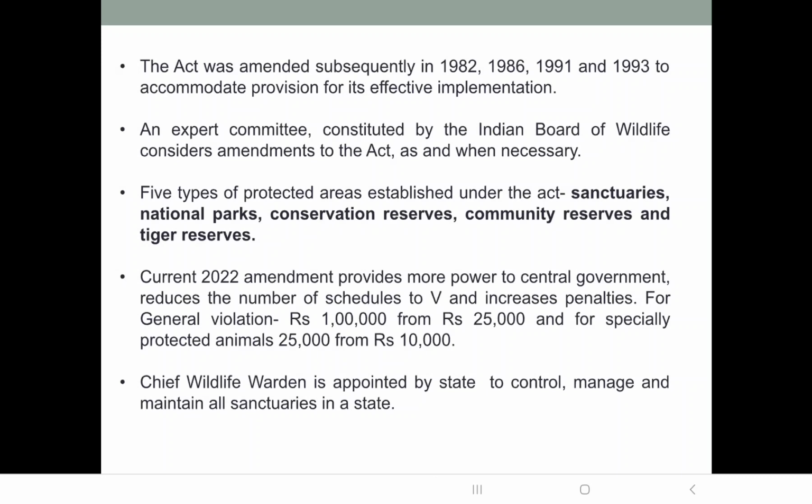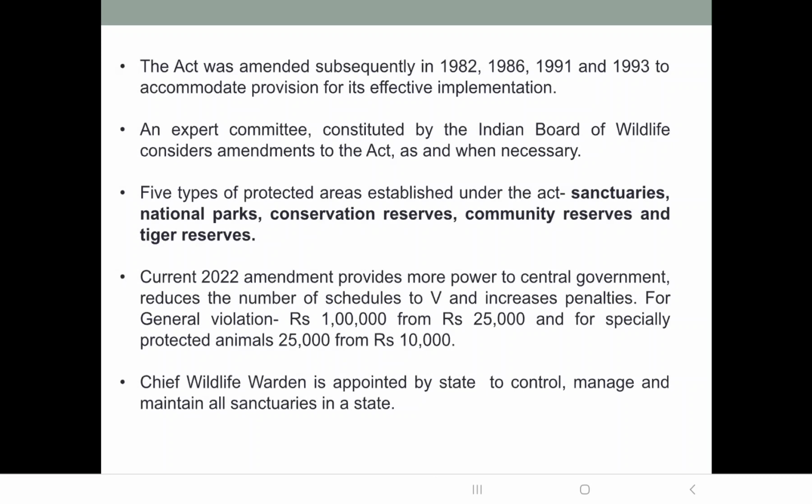Then biologists and researchers are also permitted in the sanctuary if they want to study an area in the sanctuary and its inhabitants, and what wild animals or plants inhabit a particular sanctuary. If they want to study, then biologists and researchers are also permitted. Who gives the permission for these activities? The chief wildlife warden gives the permission for various activities in the sanctuary.